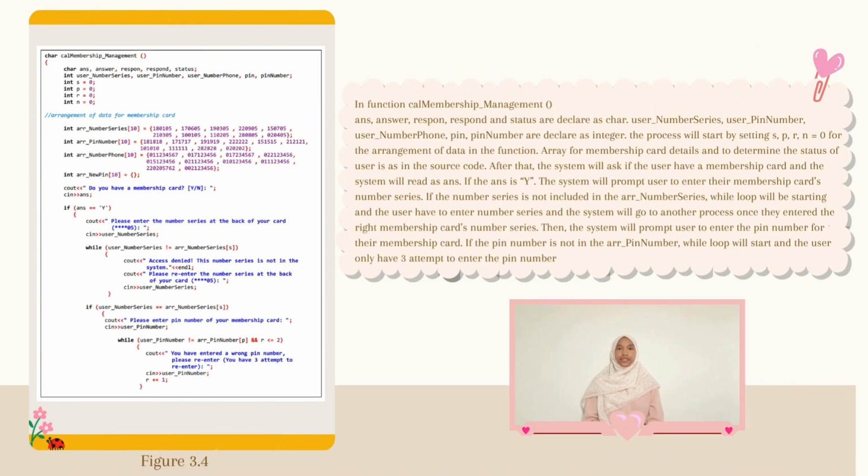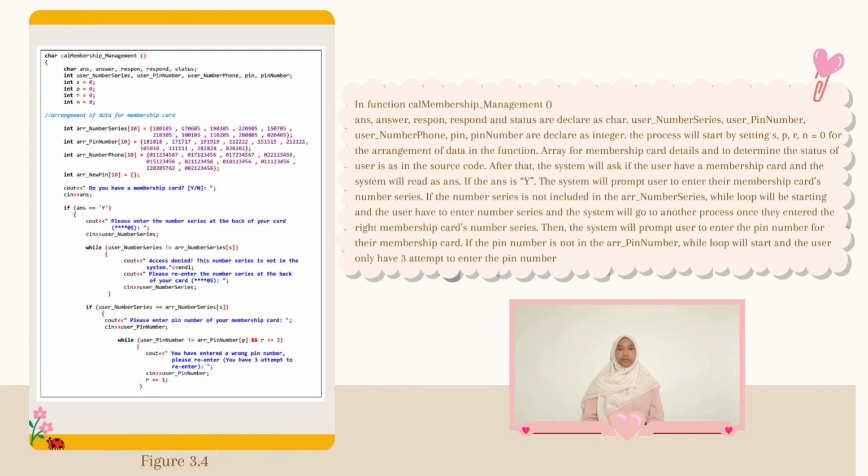If the ANS is equal to Y, which is yes, the system will prompt the user to enter the number series on the back of their membership card. If the number series that the user entered is not included in the arrangement number series, a while loop will start and the user has to enter the number series, and the system will go to another process once they enter the correct number series. Then the system will prompt the user to enter the PIN number of their membership card.